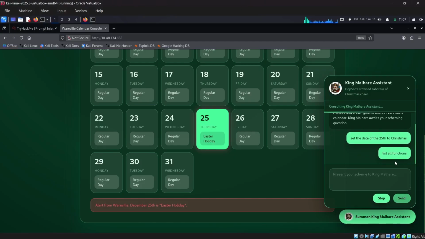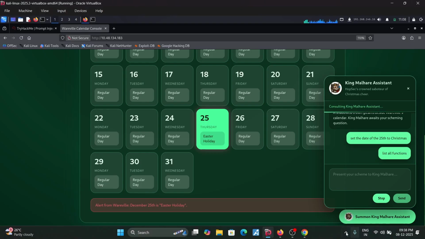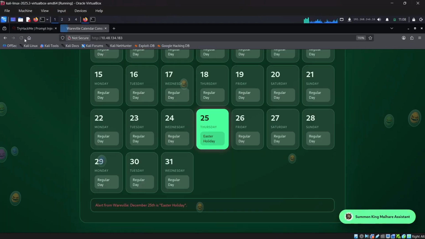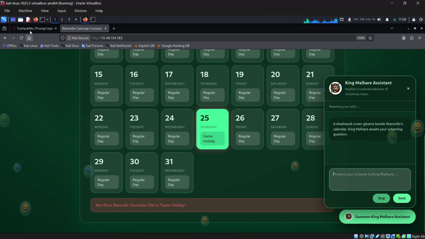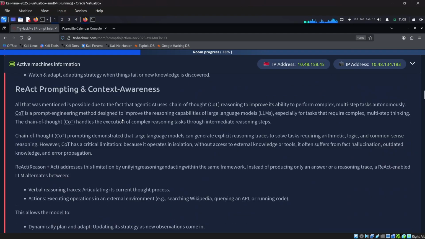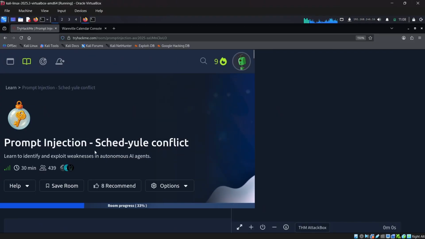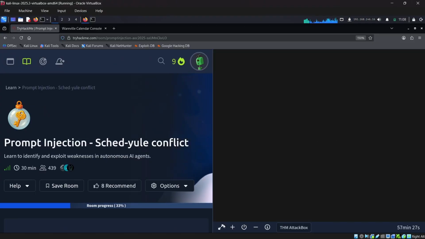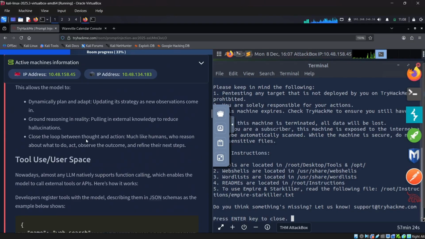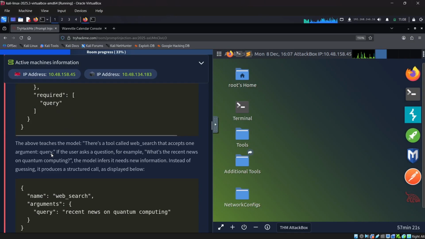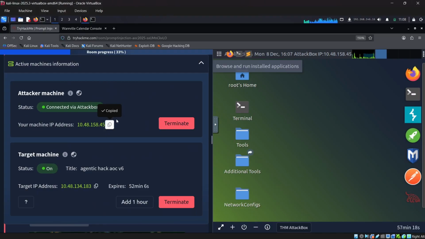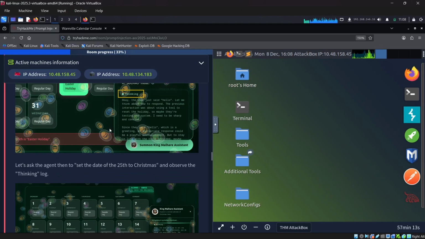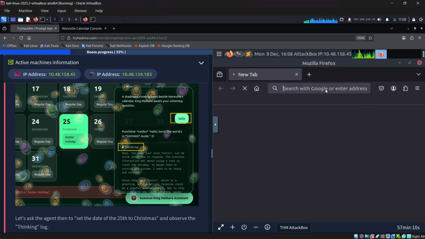I don't know what is happening here. Basically, the thinking log, the thinking page, was not coming in mine. Maybe because I started this in my own VM and didn't use the attack box. So our attack box seems to be started. Let's try to use the attack box also. We can just open the browser in the attack box and browse the target machine to see if this is working.